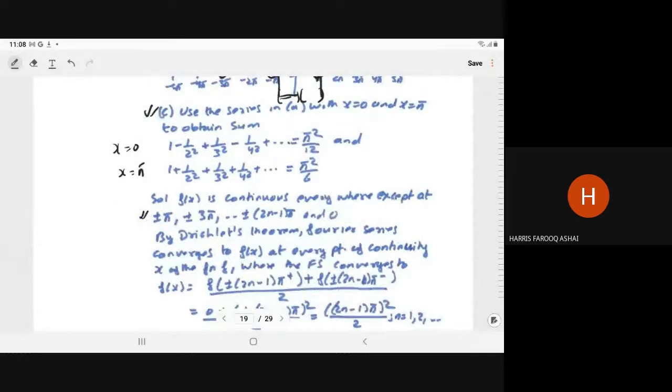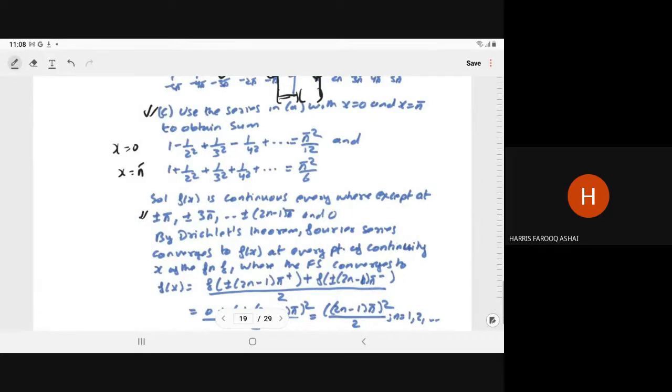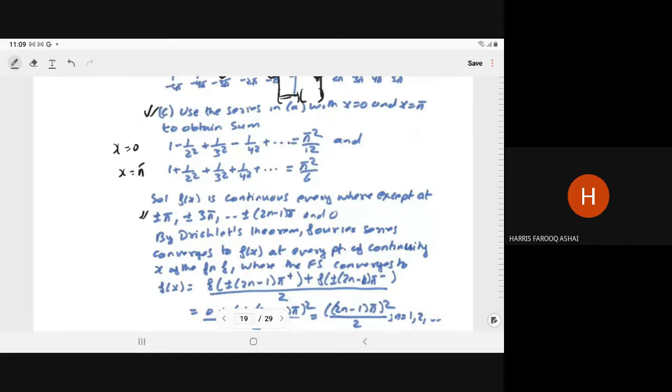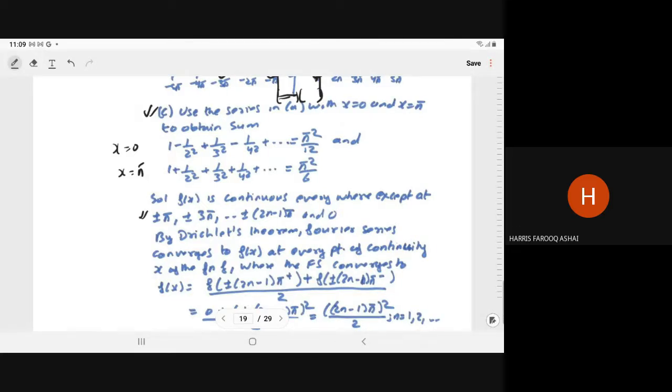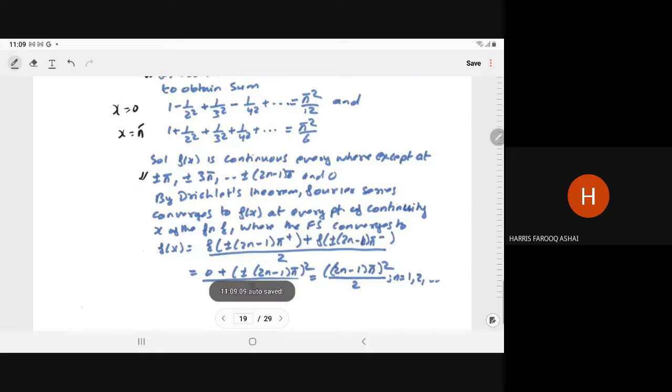Now, by the Dirichlet theorem, the Fourier series converges to f(x) at every point of continuity of the function f, and at the points of discontinuity it converges to the average of the left limit and the right limit, that is, f of plus minus (2n minus 1) pi plus, plus f of plus minus (2n minus 1) pi minus.